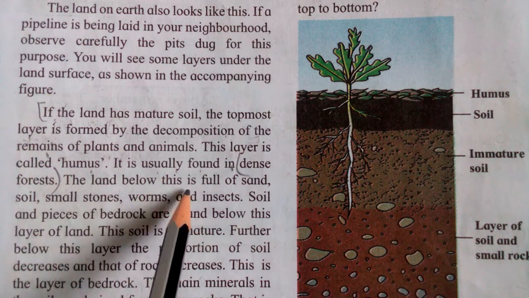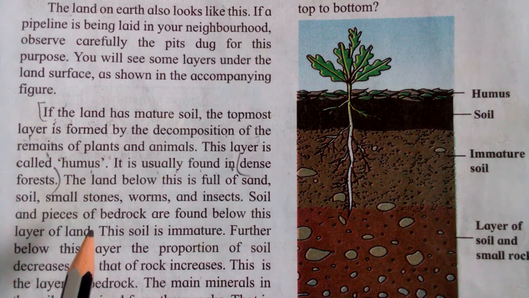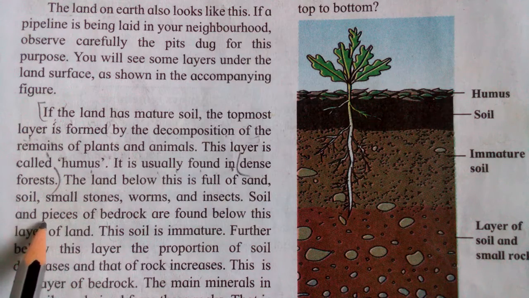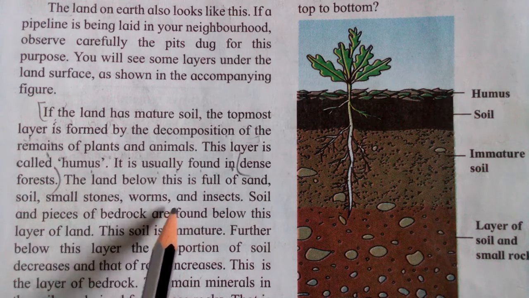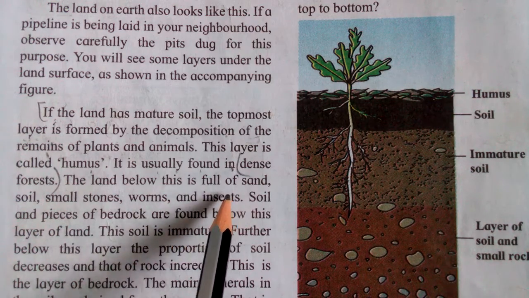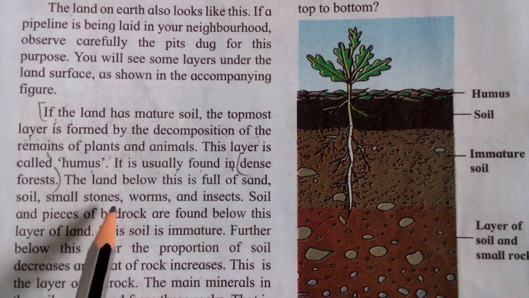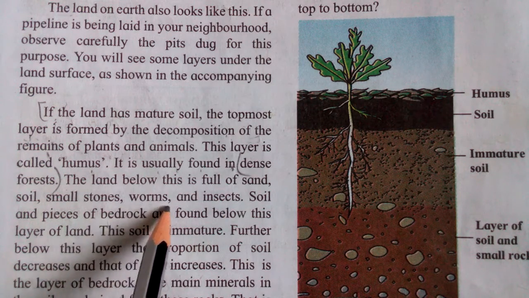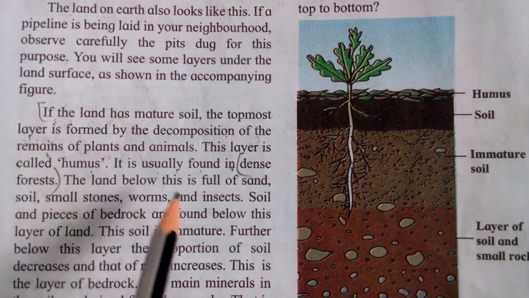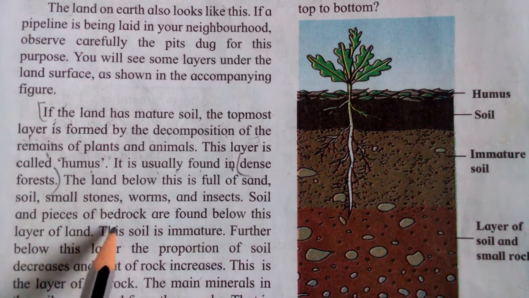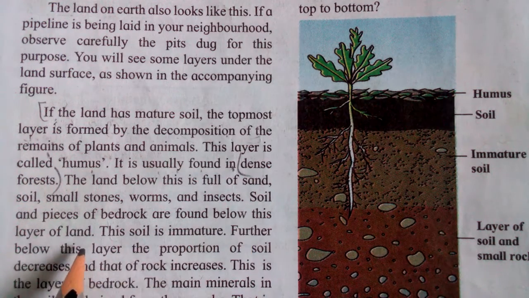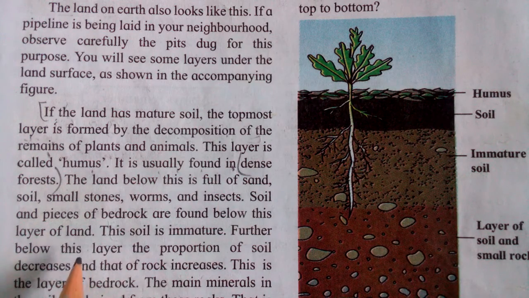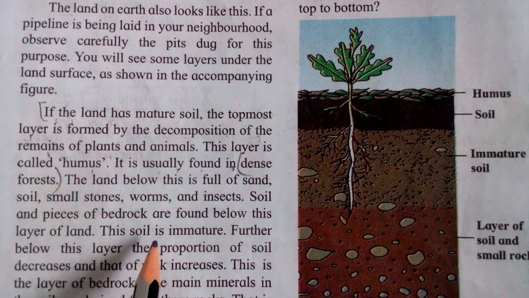The layer below this is full of sand, soil, small stones, worms and insects. Worms means animals which look like the earthworm; earthworms also come under worms. Soil and pieces of bedrock are found below this layer of land. Below that, the third layer is made of soil and pieces of bedrock.